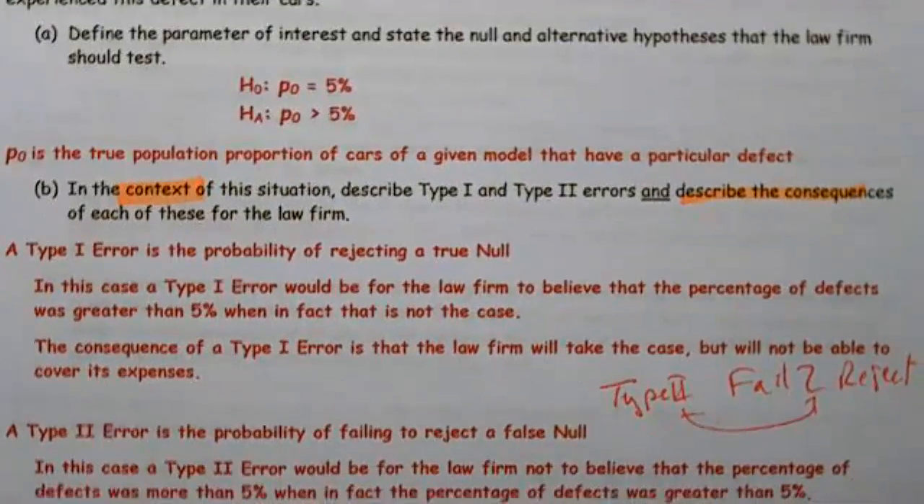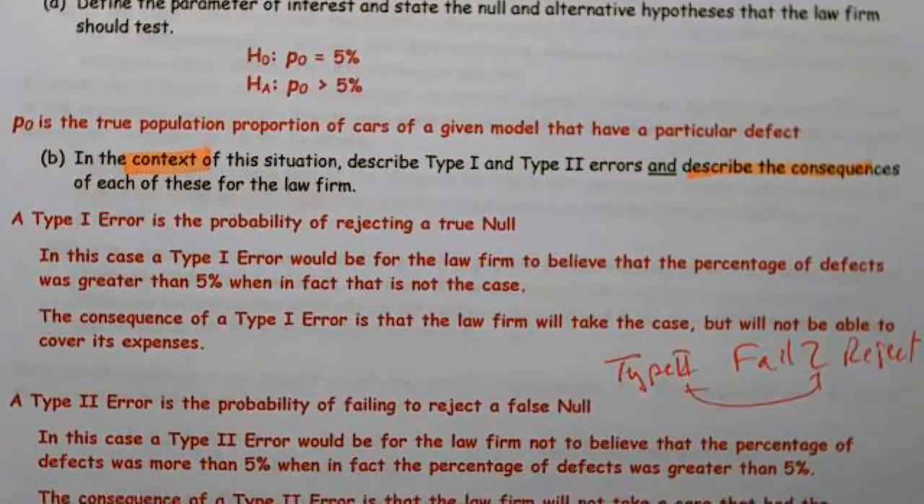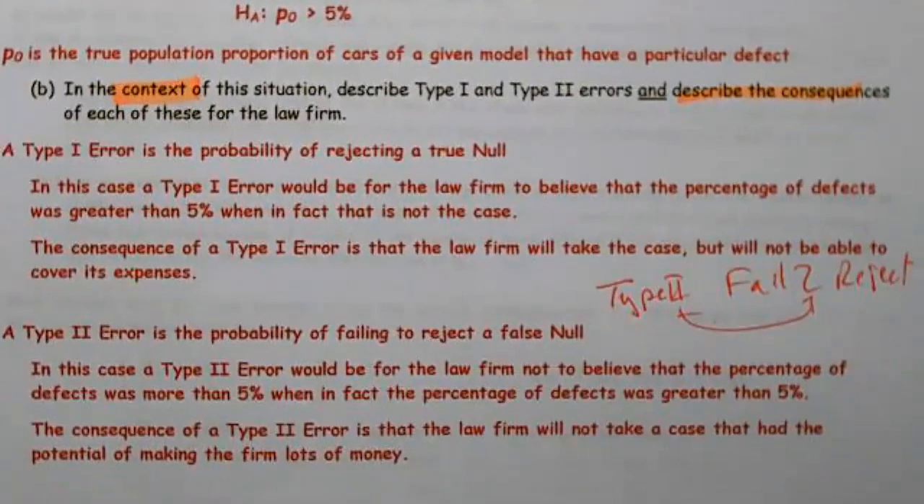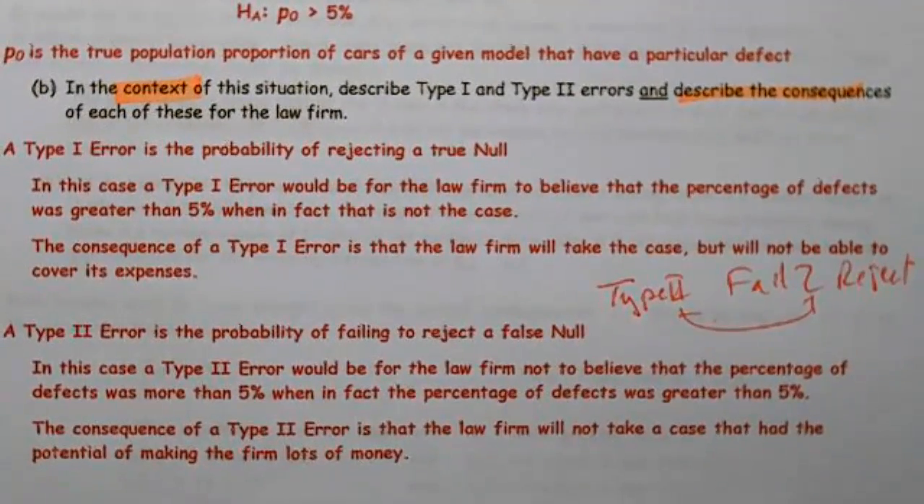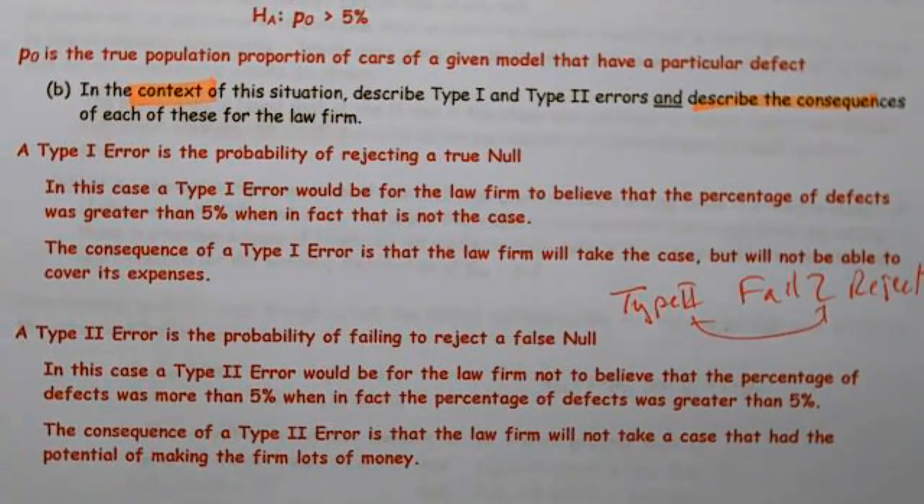In this case, a type 2 error would be for the law firm not to believe that the percentage of defects was more than 5%, when in fact the percentage of defects was greater than 5%. So they didn't believe that it was greater than 5 when in fact it was. The consequence of a type 2 error is that the law firm will not take a case that had the potential of making the firm lots of money.